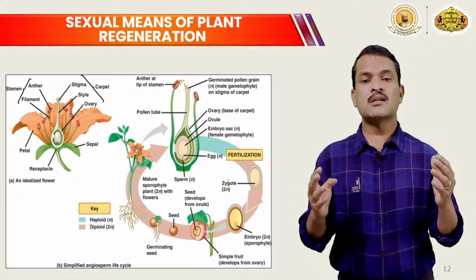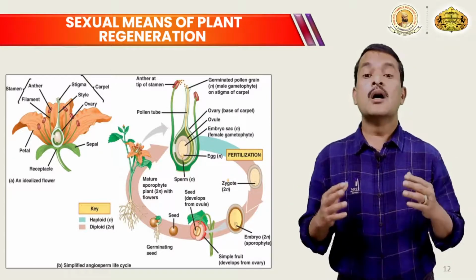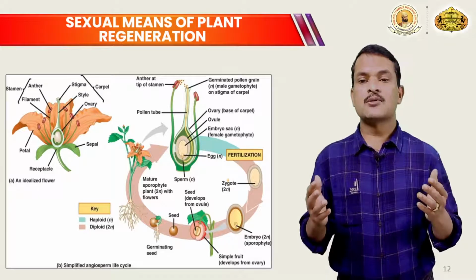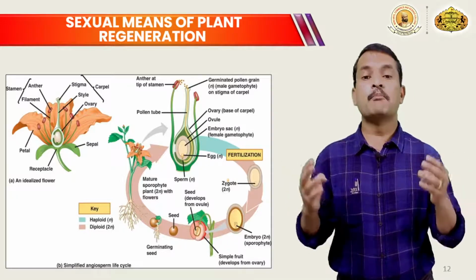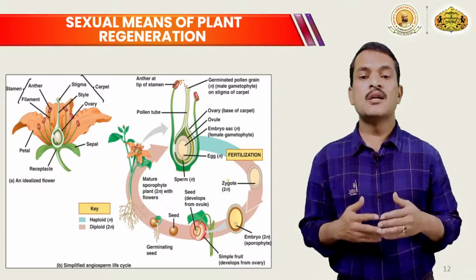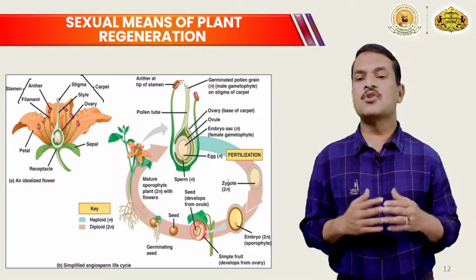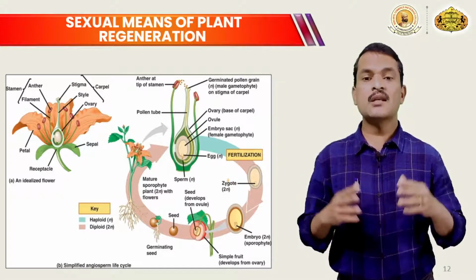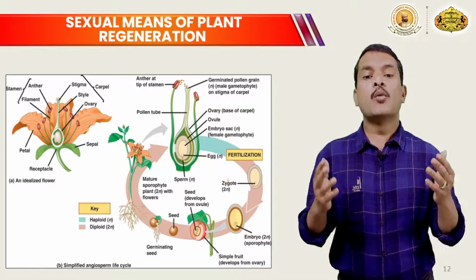Likewise, there is an involvement of the gametes. So two different sexes, male and female, are involved in the regeneration, which is known as a sexual means of plant regeneration. In sexual regeneration, what happens?